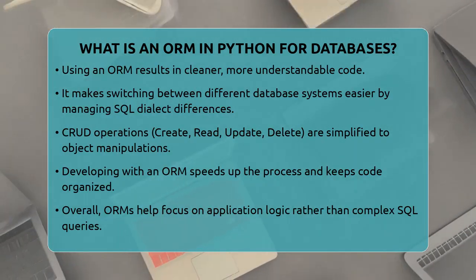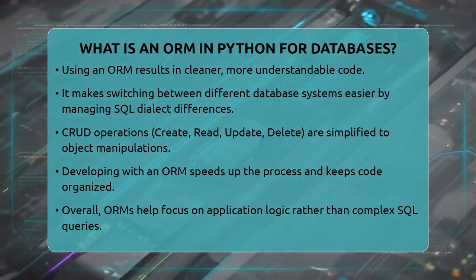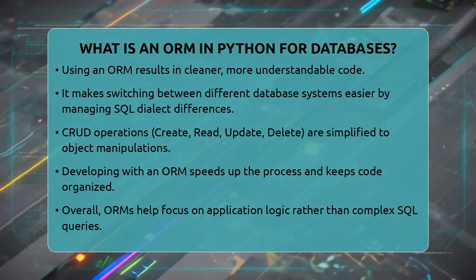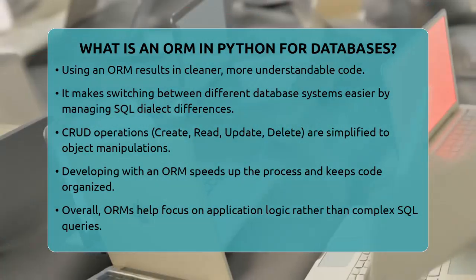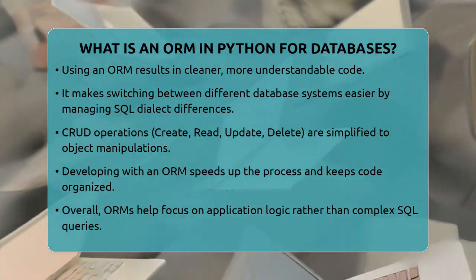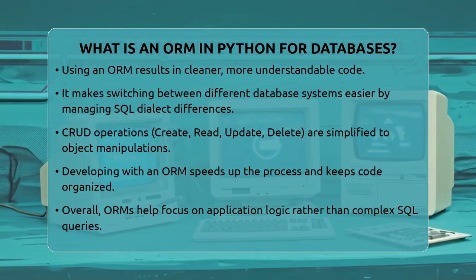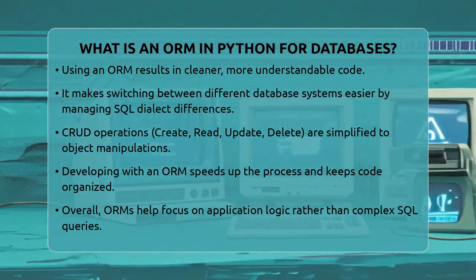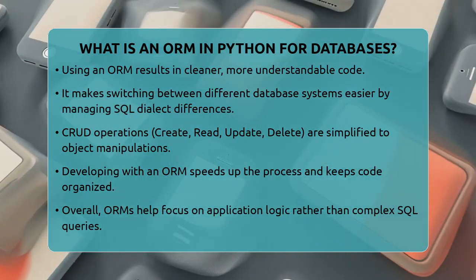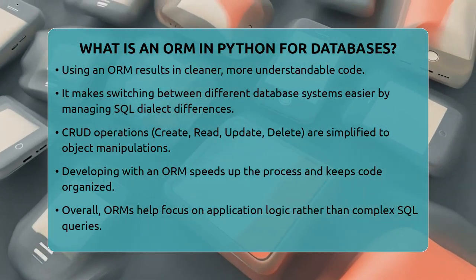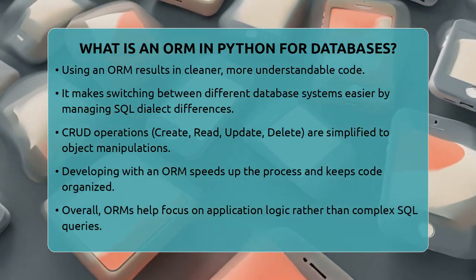In summary, an ORM in Python for databases is a tool that helps you work with relational databases using Python objects. It makes performing CRUD operations easier, speeds up development, and helps keep your code organized. It's like having a helpful assistant that takes care of all the database details so you can focus on building your application.